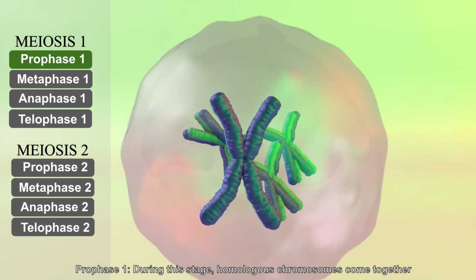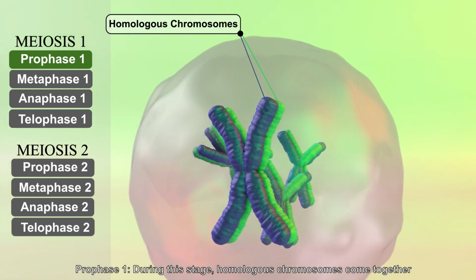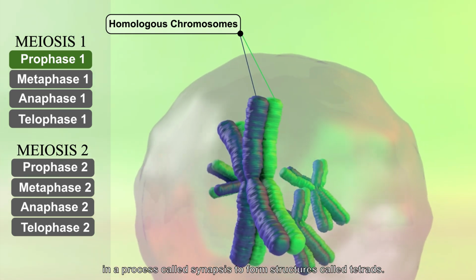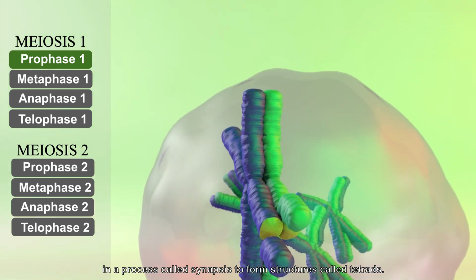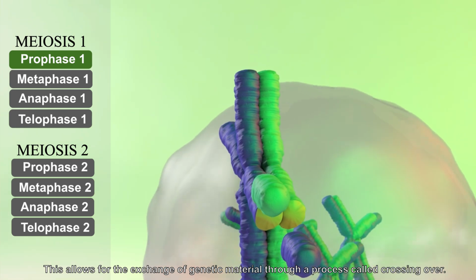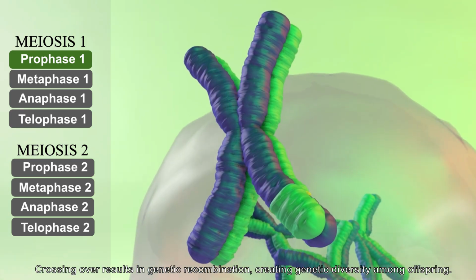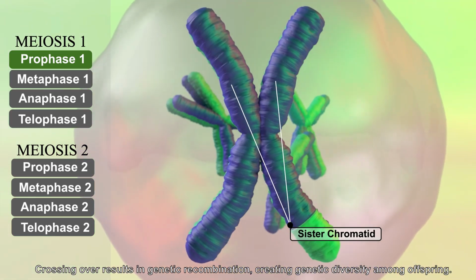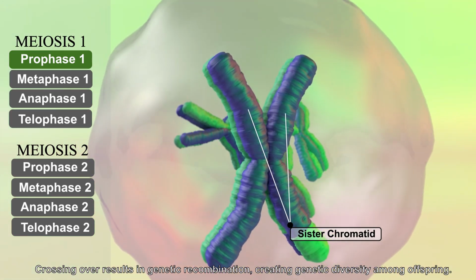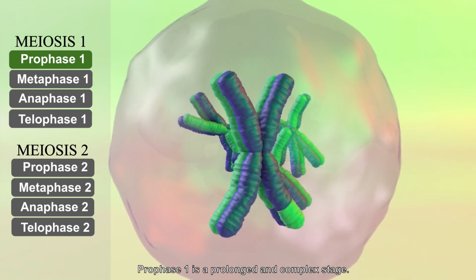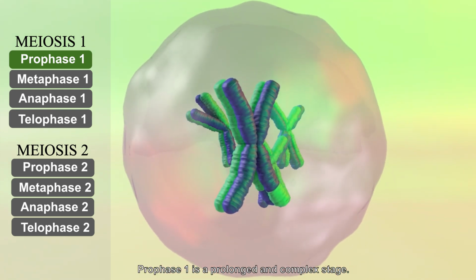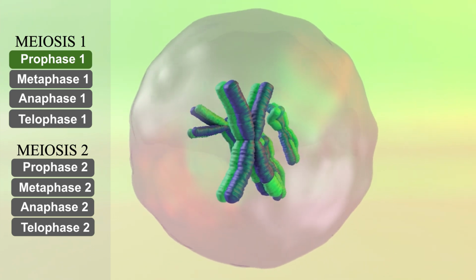Prophase I. During this stage, homologous chromosomes come together in a process called synapsis to form structures called tetrads. This allows for the exchange of genetic material through a process called crossing over. Crossing over results in genetic recombination, creating genetic diversity among offspring. Prophase I is a prolonged and complex stage.